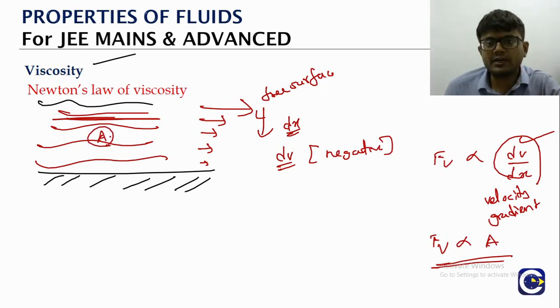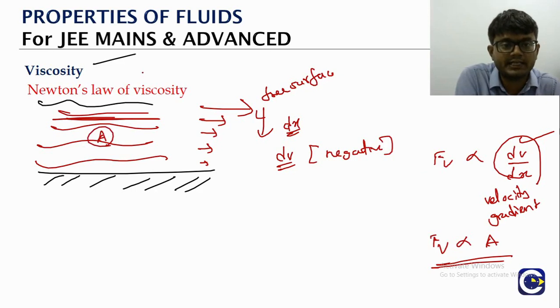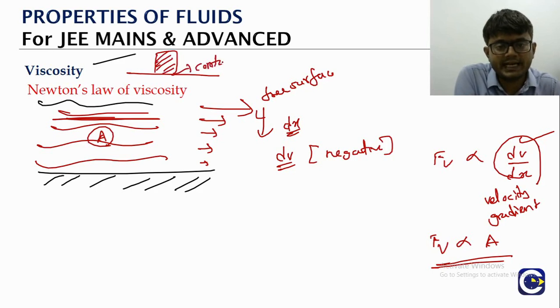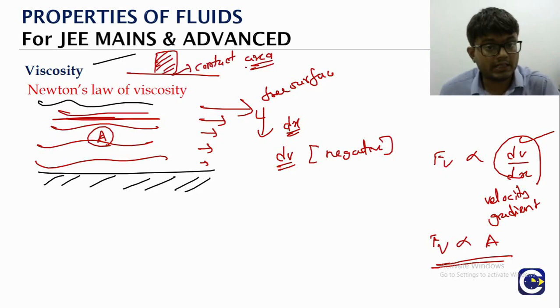This is where it is fundamentally different from friction, because friction does not depend upon the contact area. If you have an object on a surface, this contact area will not come into account when calculating the frictional force. But here, the viscous force is directly proportional to the area of contact between the layers.